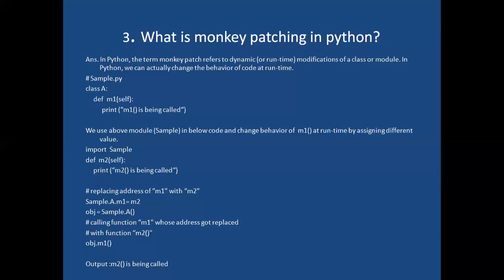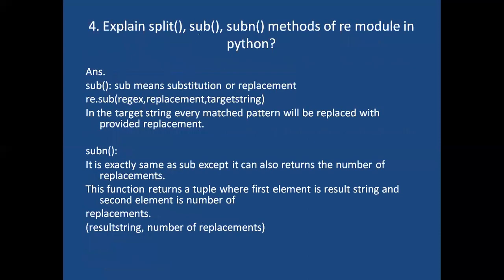Right. What do we have to get here? If we go the normal way, we should get M1 is being called. But here we changed the address of M1 with M2. That's why we are getting the output M2 is being called. So like that, we can change the behavior of the code at runtime by using monkey patching. In simple words, monkey patching means we can change the actual behavior of the code at runtime. Clear?